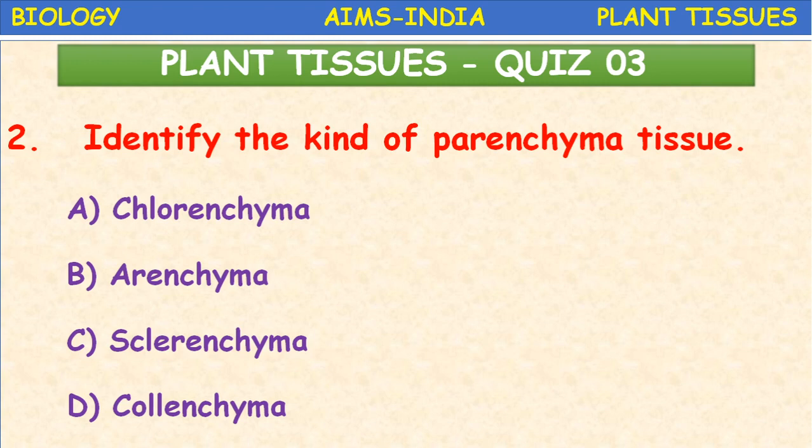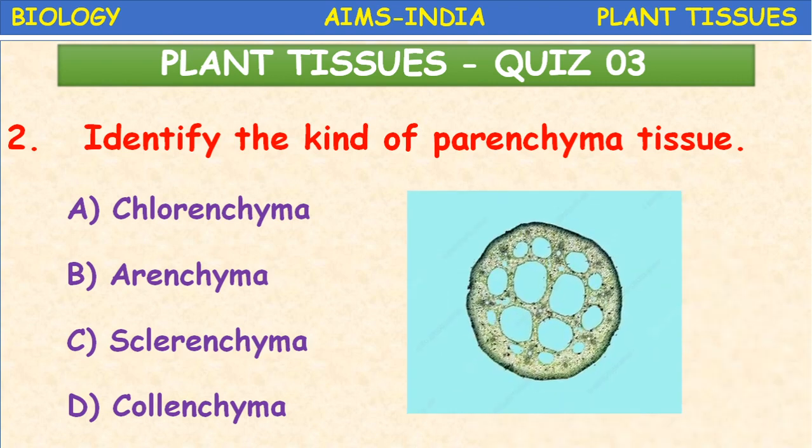Identify the kind of parenchyma tissue. Here an image is given. You see that image and identify the parenchyma tissue. Which type of parenchyma tissue it is, in which plants it is present. I am giving a clue. It is present in the water plants. So it is aerenchyma. Aerenchyma. Next.